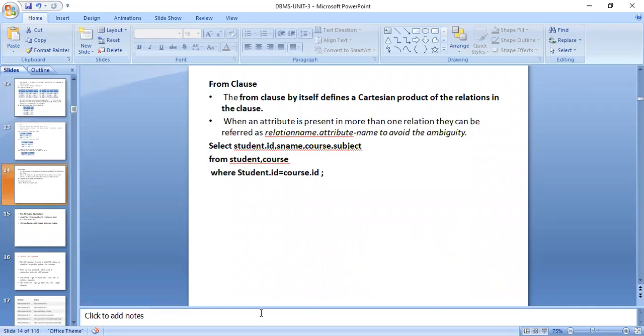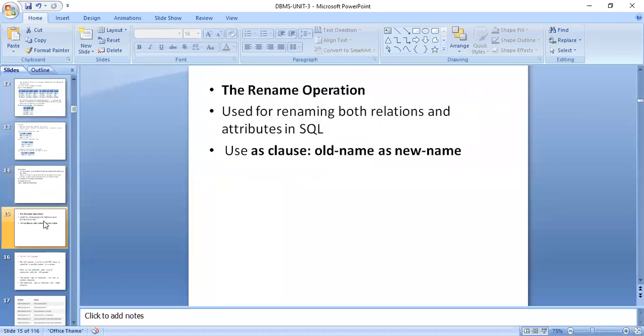Select student.ID, S name, course, subject from student, course where student.ID is equal to course.ID. Here there are 2 tables, the student table and the course table. From the student table we are taking ID and S name. From the course table we are taking the subject name. The dot tells the alias. When you are using multiple tables, we have to use the dot. I have told you in the previous class. When using a single table, we can use the ID directly, no need to use the dot.